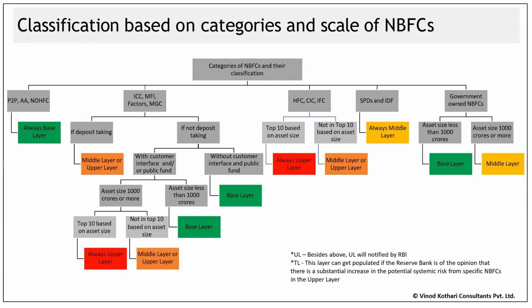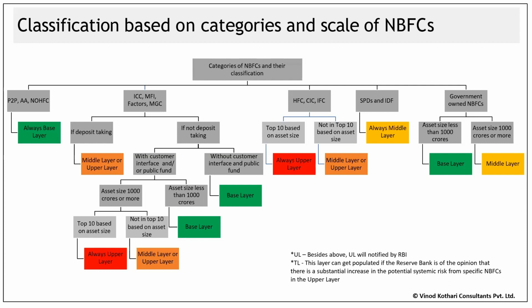I'm very good with it, fine. But I have another NBFC which has customer interface or public funds or both, whose asset size is say 500-600 crores. Normally, on a standalone basis, that entity would also fall under the base layer. But if I apply the multiple NBFC concept, my total group assets, that is, this smaller entity of 500 and the other entity without customer interface of 1,500, becomes 2,000 crores. So on an aggregate basis, I'm beyond the limit, but on the standalone basis, I'm not.